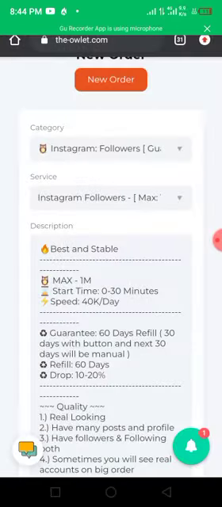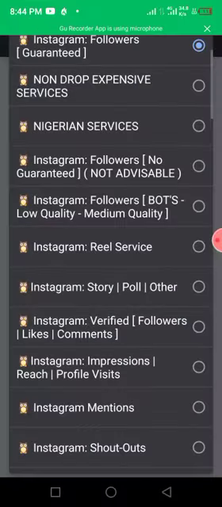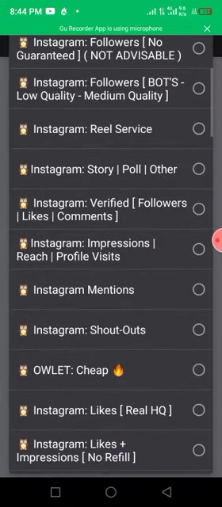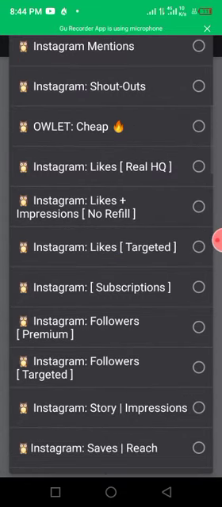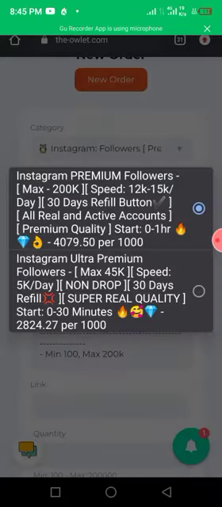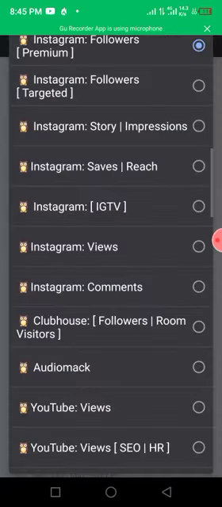Another thing is, I think this platform does targeted locations. Let's check. Okay, it does likes on targeted locations. Now followers premium, as you can see here. So every feature you need is here.